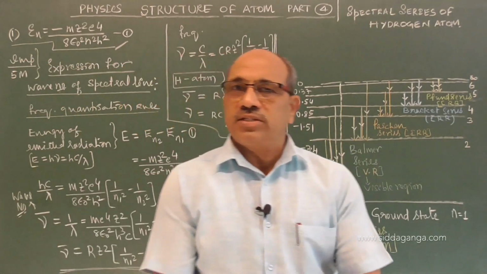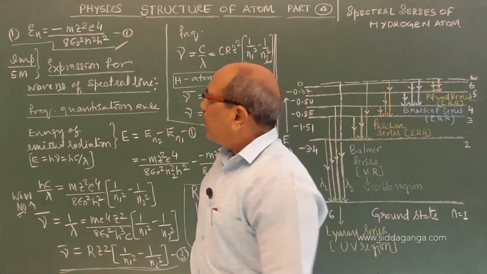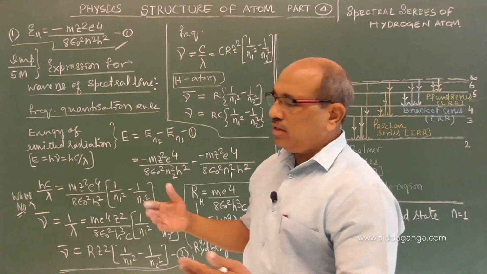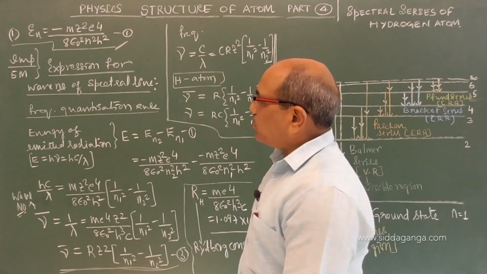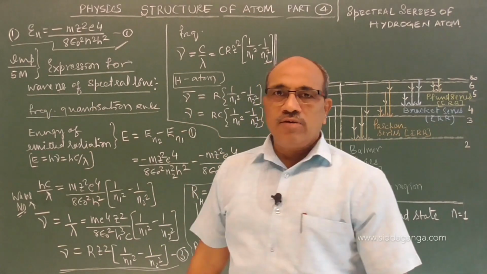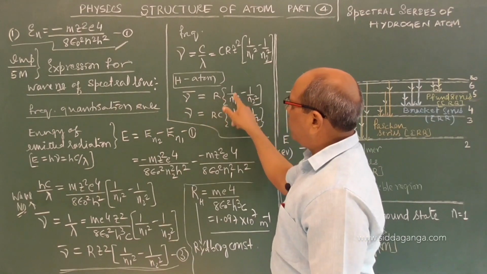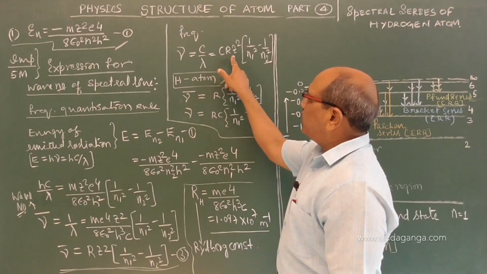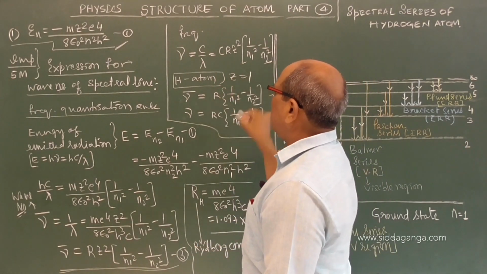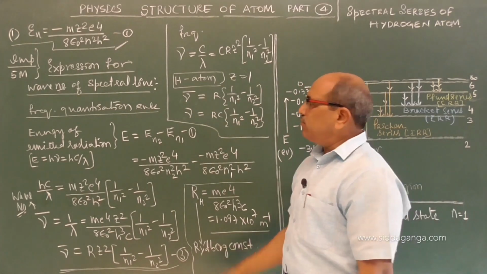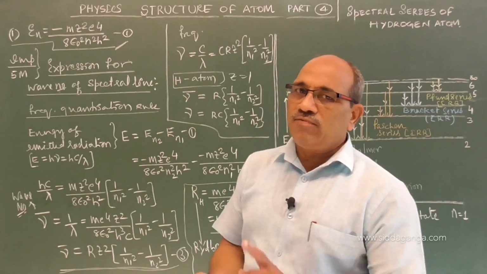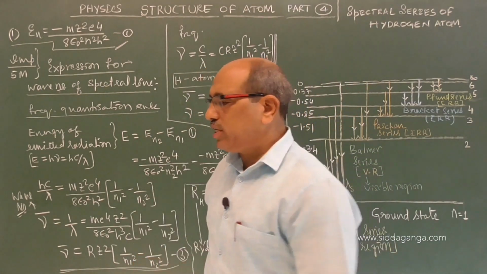In the question itself they say, assuming the expression for energy of the electron in the nth orbit of hydrogen atom or hydrogen like atom, obtain the expression for wave number or frequency. Usually they ask either of these two. If they ask wave number, you can stop here with R into 1 by n1 square minus 1 by n2 square. If it is for hydrogen, you have to make Z equal to 1 and write this. If they are asking frequency, multiply by C and say it is the frequency expression. Either frequency or wave number expression can be had.